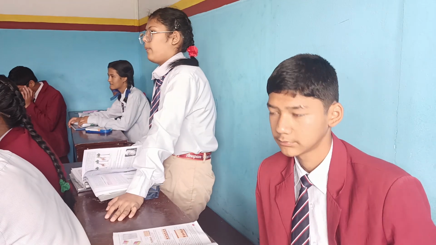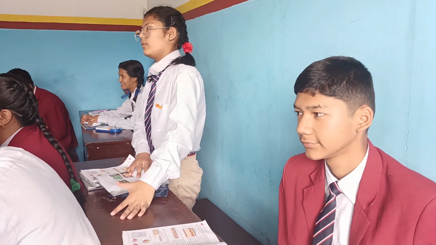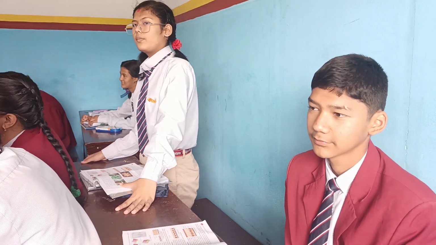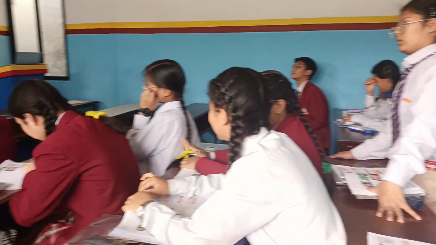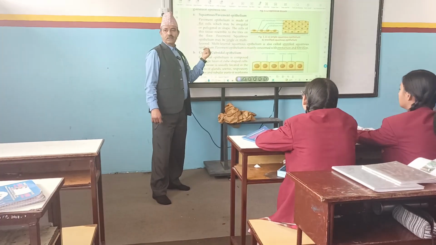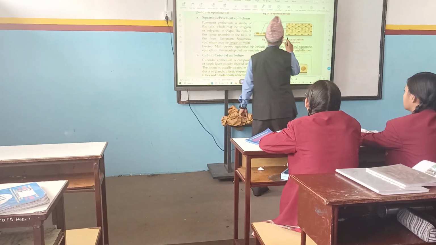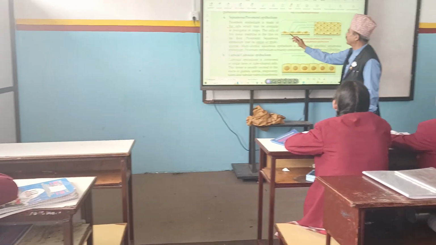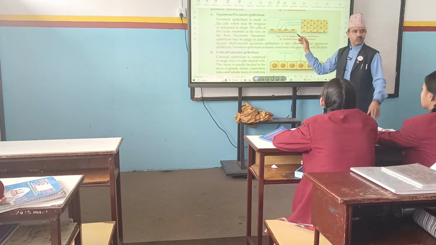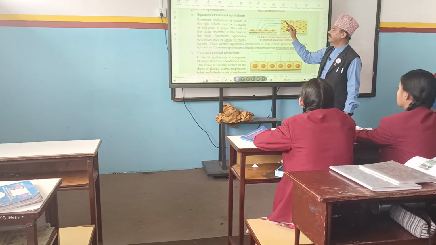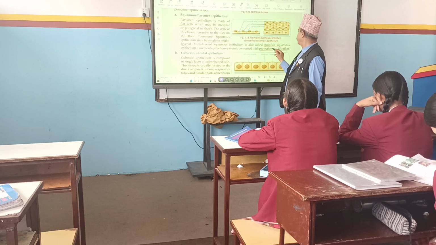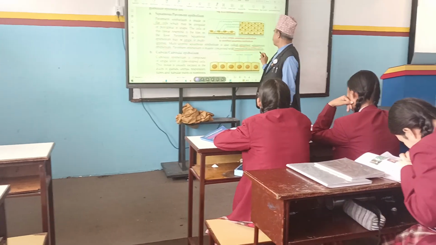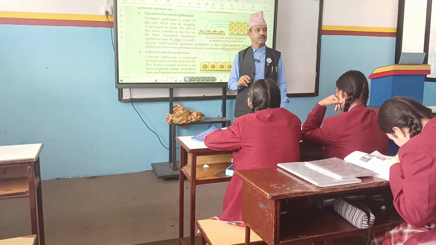Squamous epithelium. What type of cells are present there? Flat cells. They may be irregular or polygonal, and they may be single layered or multi-layered. See, this is a single layer: 1, 2, 3. Only one row of cells is present, but there may be more layers as well, and their main function is protection and filtration.